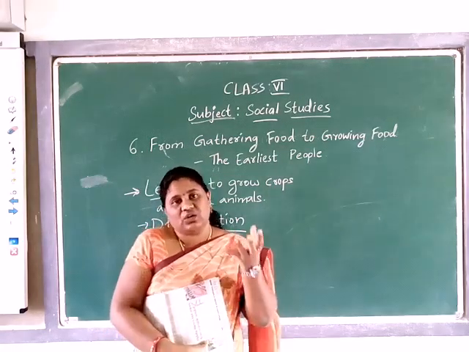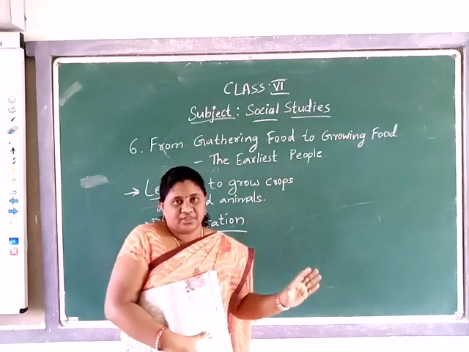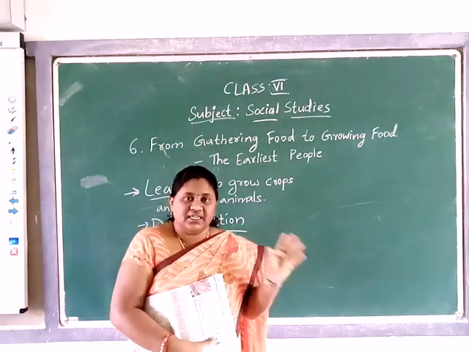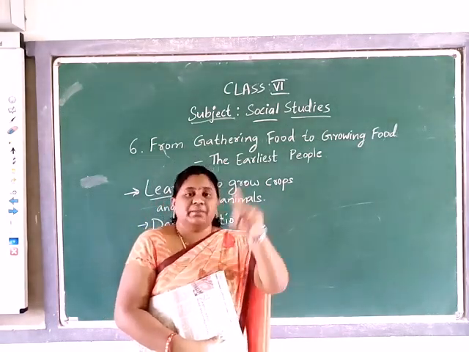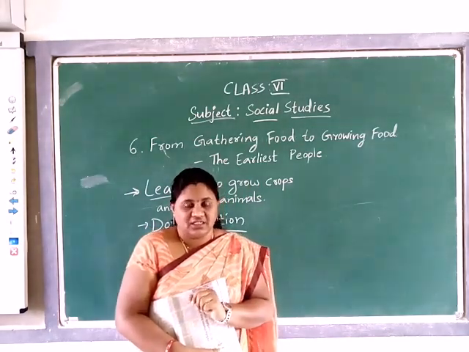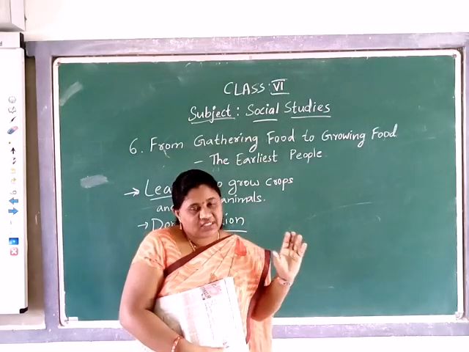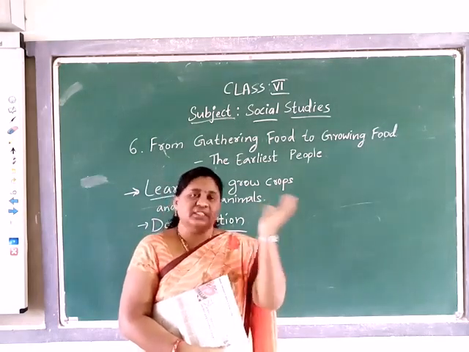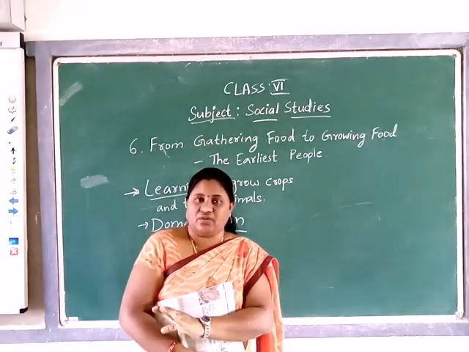They selected the tall seeds and kept them aside. Only those seeds would be used for the next season of cropping. Understand? They protect the tough seeds, and only those seeds they use for the next season of cropping.